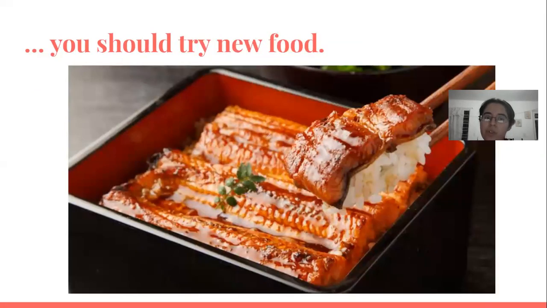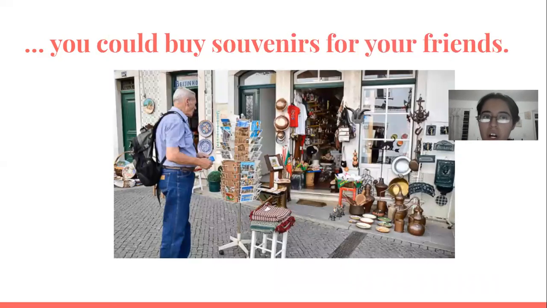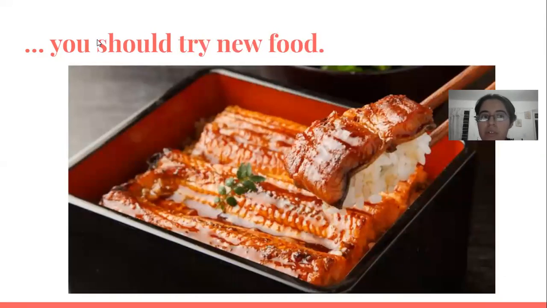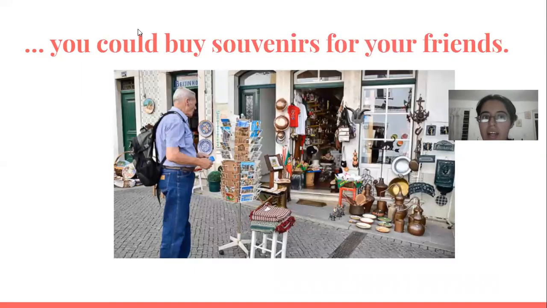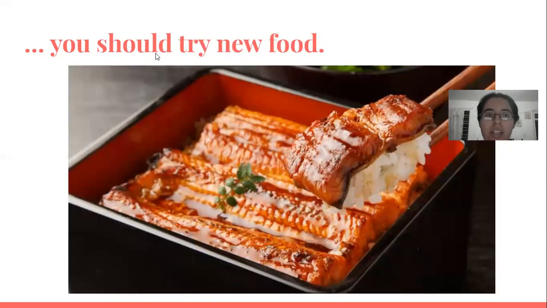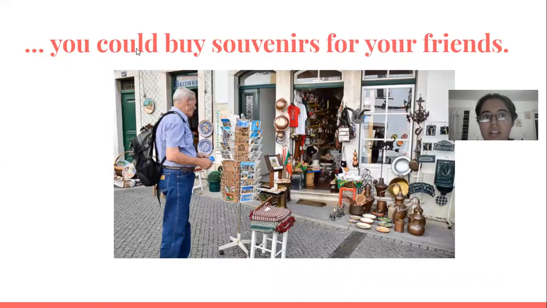So we can see, you should try new food is like deberías probar comida nueva, but you could is like podrías comprar souvenirs for your friends. So that's the difference between should and could. Should is deberías and could is podrías. So there we have them.